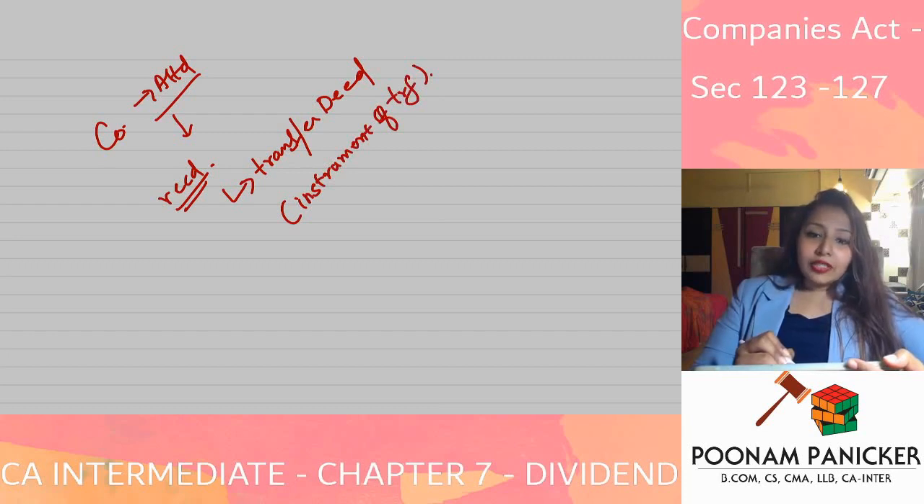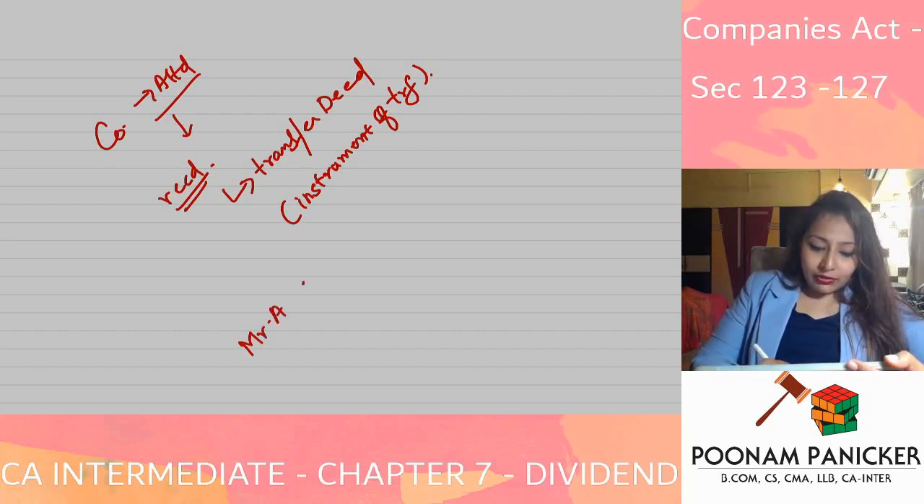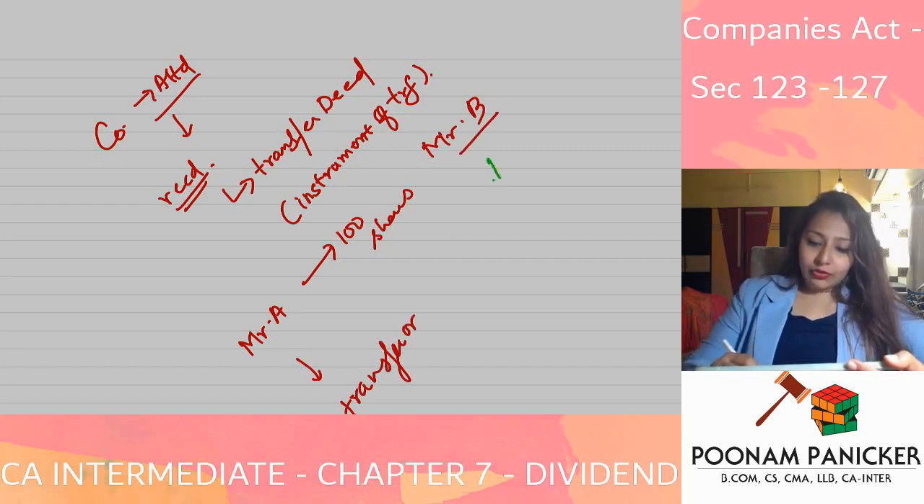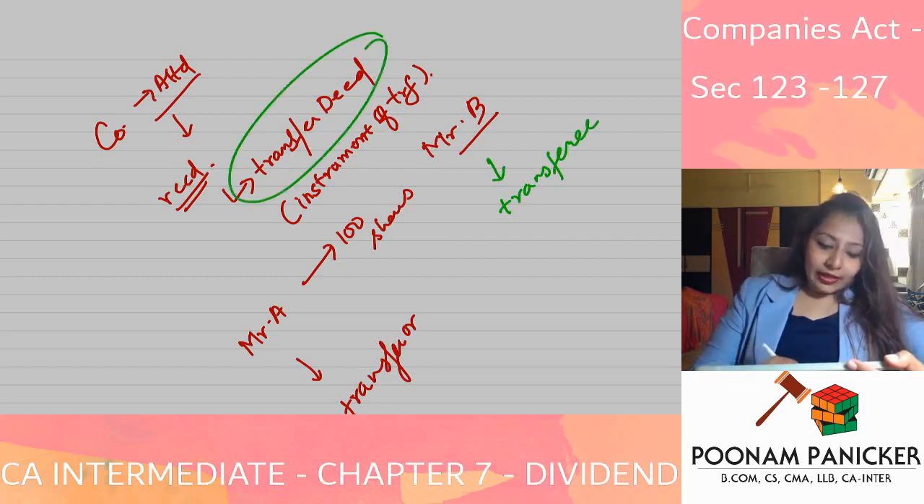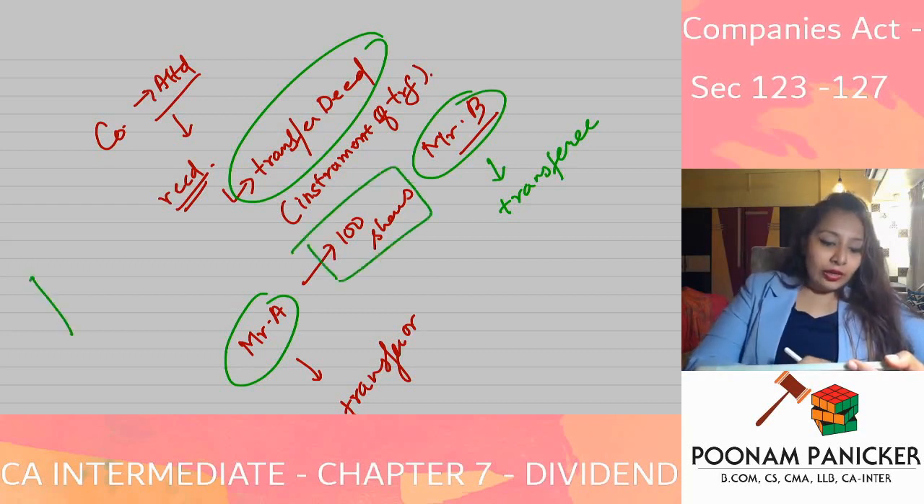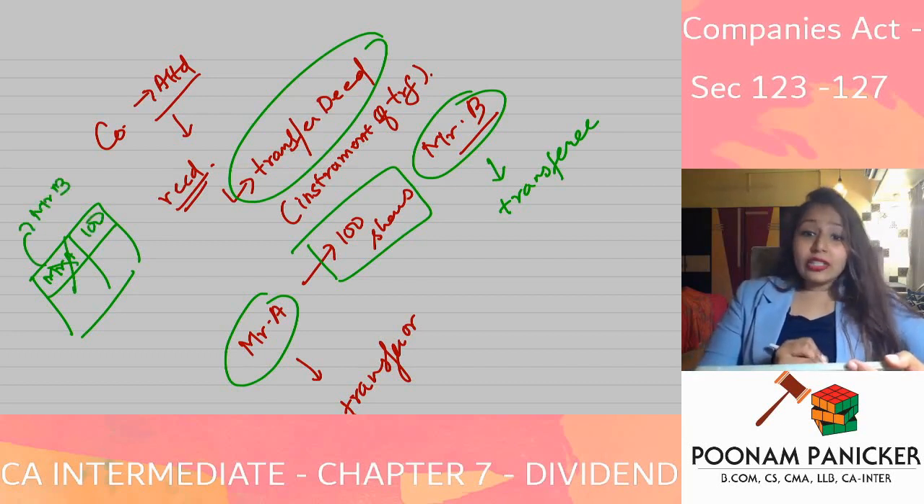But has the company registered the transfer yet? The answer is no, the company has not yet registered the transfer. So Mr. A has transferred 100 shares to Mr. B. Mr. A is the transferor. Mr. B is the transferee. When the company receives this transfer deed, the company should make a change in the register of members. They should remove the name of Mr. A and add the name of Mr. B for these 100 shares. That is called the registration of the transfer.